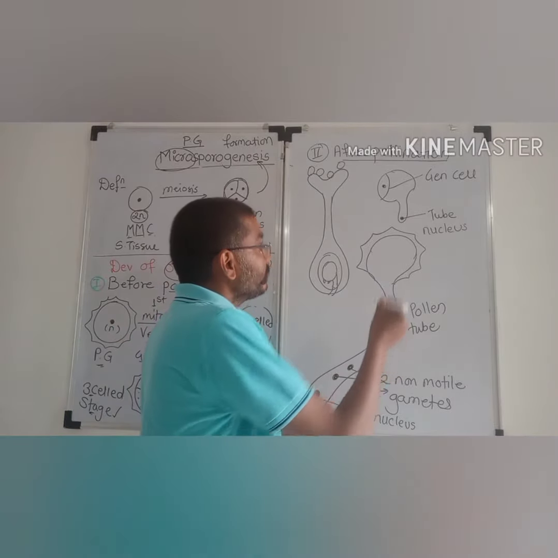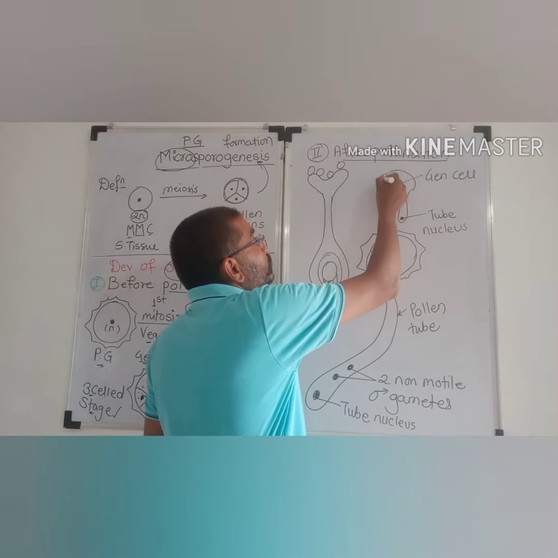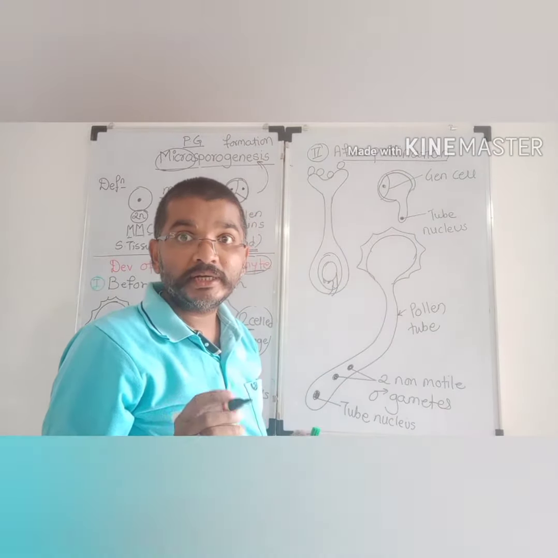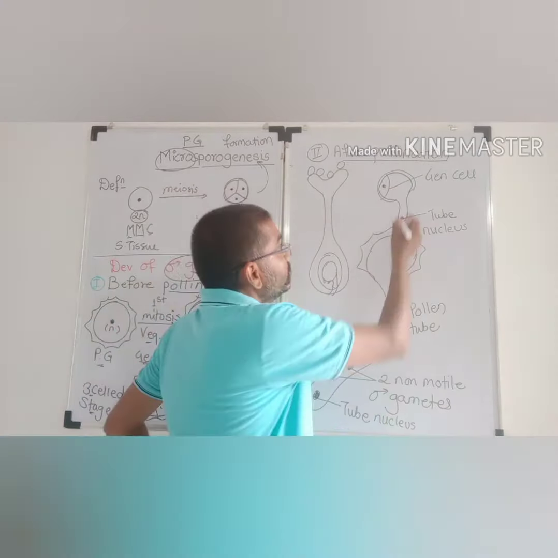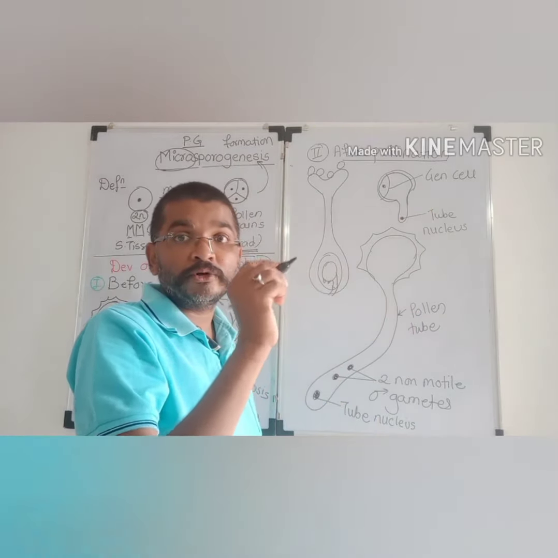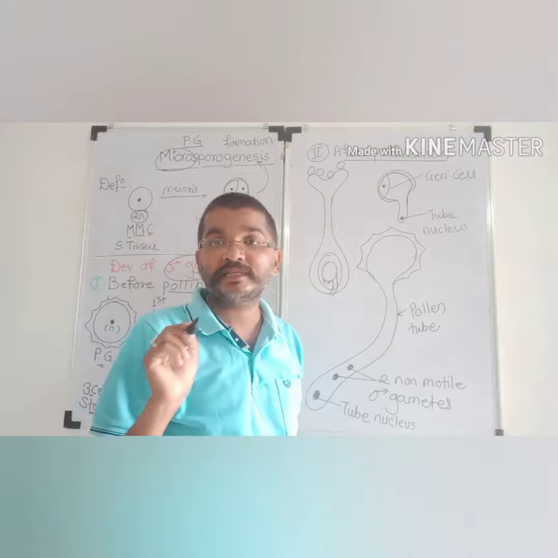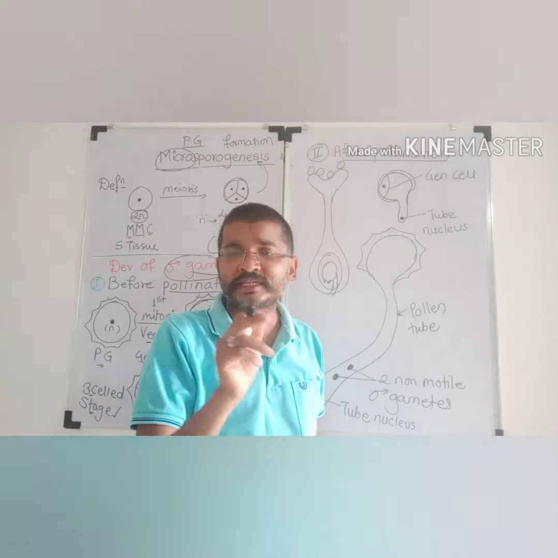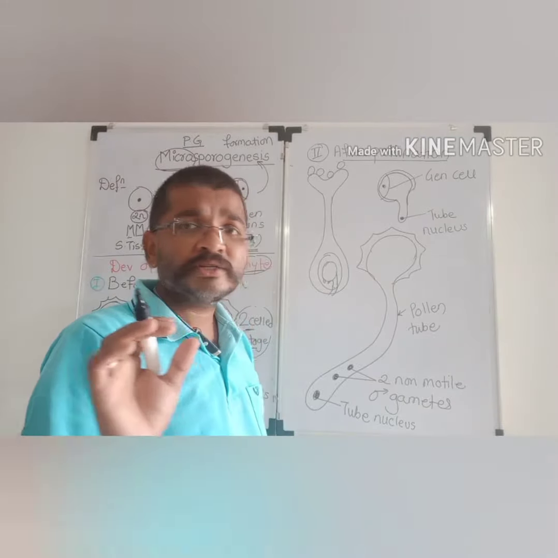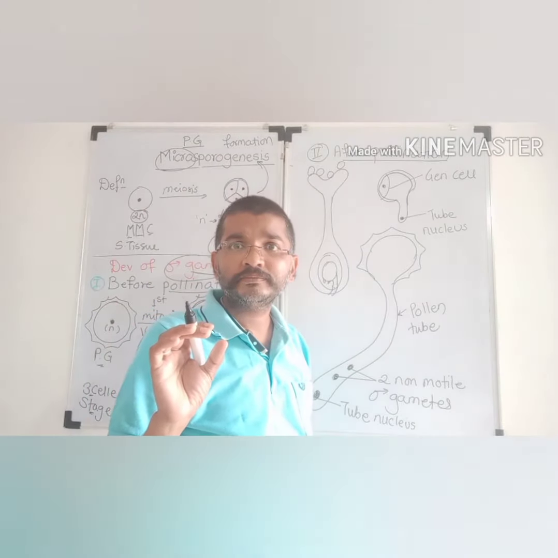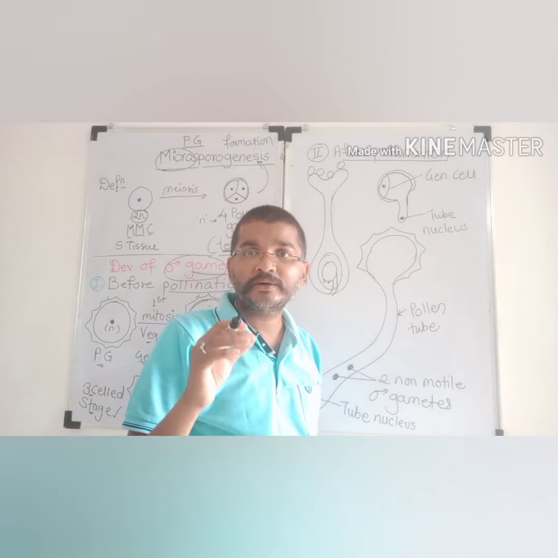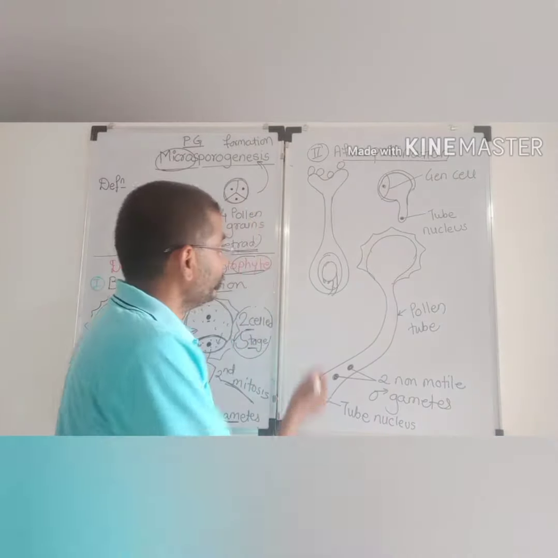the intine comes out through any one of the germ pores in the form of a smaller outgrowth or protuberance. One knob-like or tube-like structure comes out from any one of the germ pores. That is called the initial pollen tube. Now that pollen tube starts growing towards the female gametophyte.